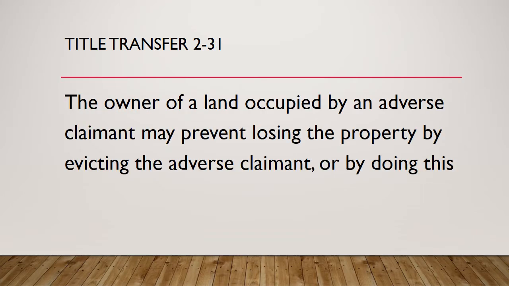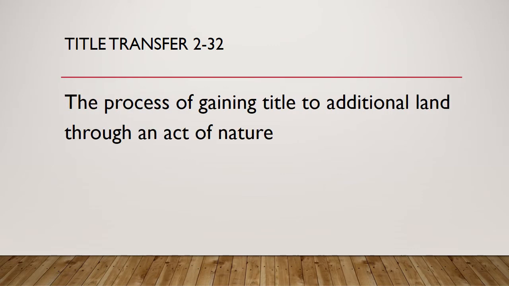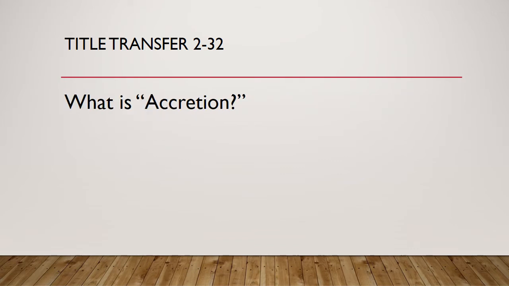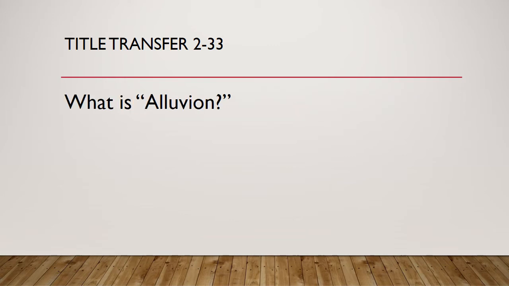Question 31. The owner of land occupied by an adverse claimant may prevent losing the property by evicting the adverse claimant or by doing this. What is giving him or her permission to occupy? Question 32. The process of gaining title to additional land through an act of nature. What is accretion? Question 33. Soil gradually deposited by the action of water. What is an alluvion?